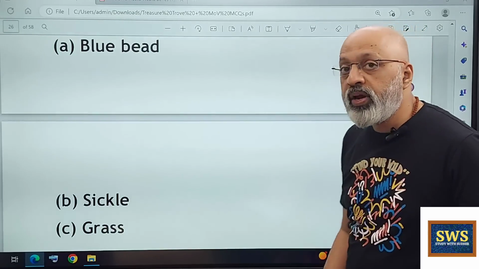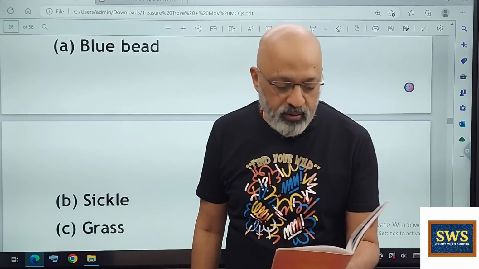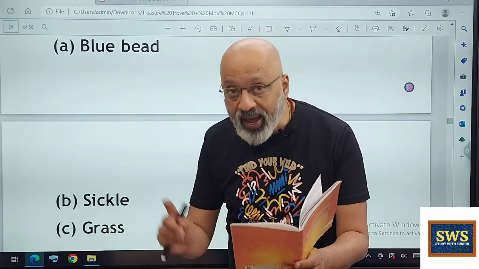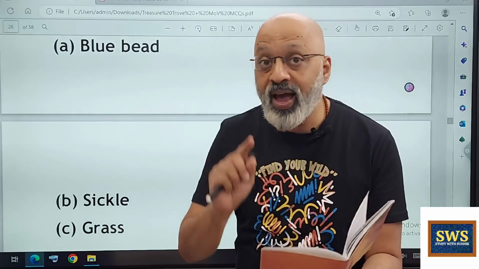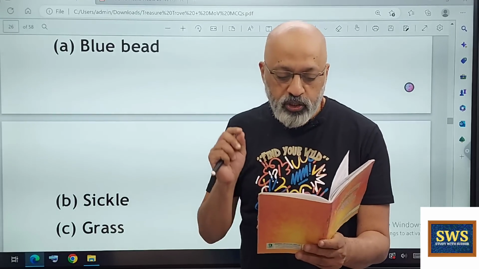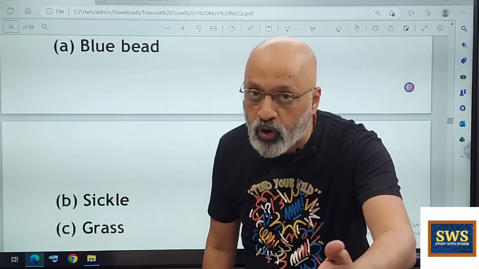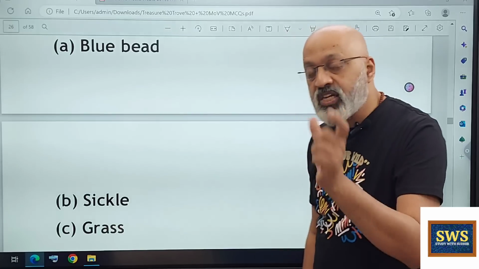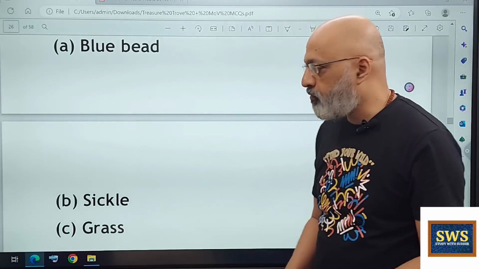She found the blue bead almost by accident, because in the next paragraph it says the fork was lying in the river, not carried away luckily, and as she bent to pick it up out of the water, she saw the blue bead. So it was not something she had gone back for; she happened to find it incidentally. So always remember these minute details of any story.